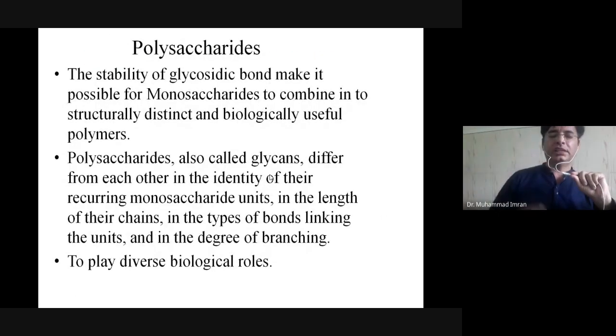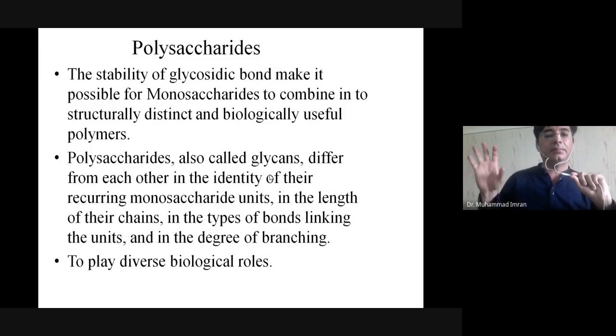So polysaccharides are mainly classified into two forms: homopolysaccharide and heteropolysaccharide. Homopolysaccharides are made up of the same repeating monosaccharide. For example, starch, cellulose, and dextrin. Dextrin is made up of glucose. These are the examples of homopolysaccharide.